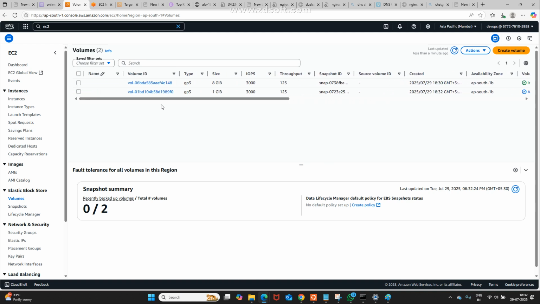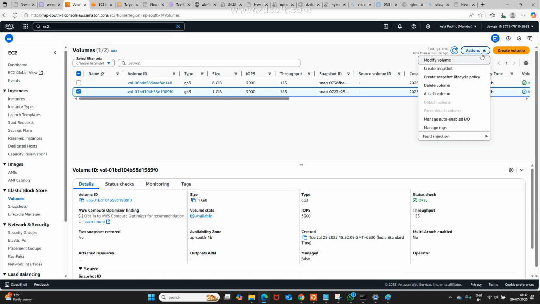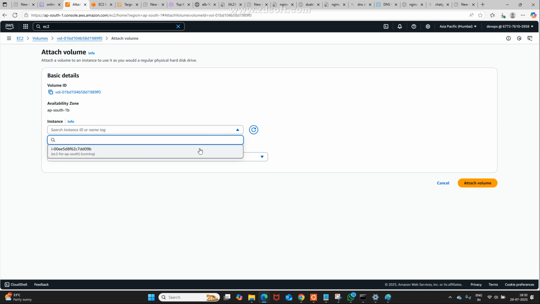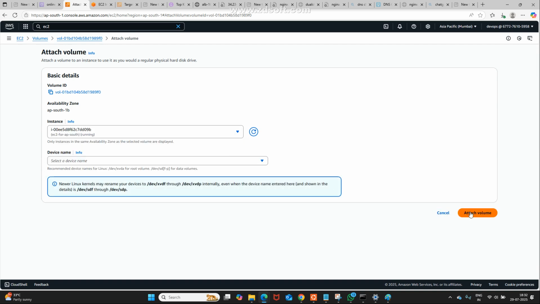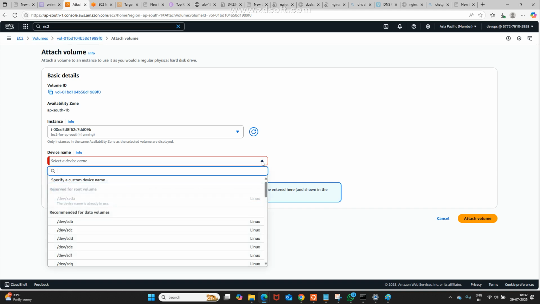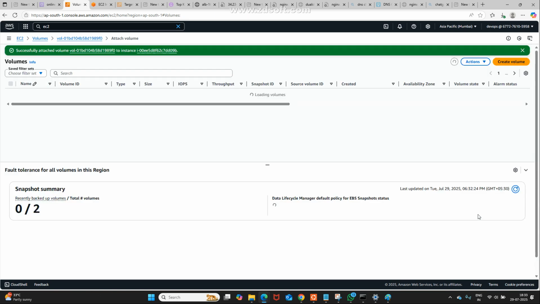Select this one. Go to actions, attach volume. For which one do you need to attach? For the running EC2 instance. It is asking for the device name, right? Yes, we need to give /dev/sdl again. Device sdl, see, I said right. This is local, not global. This is regional. We can give another name also, no problem.